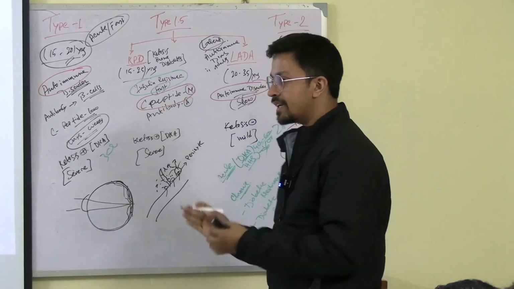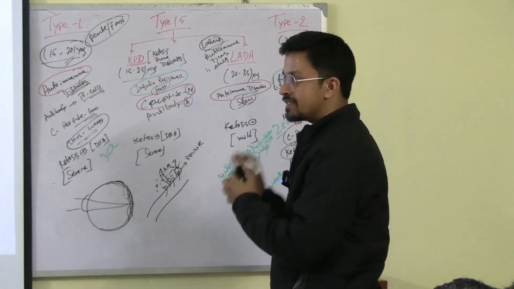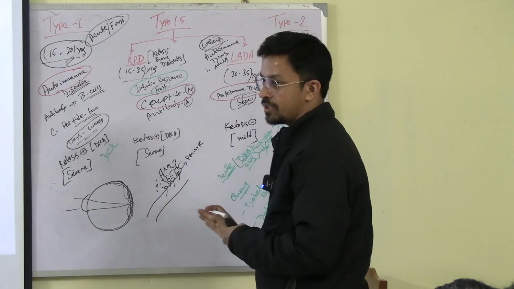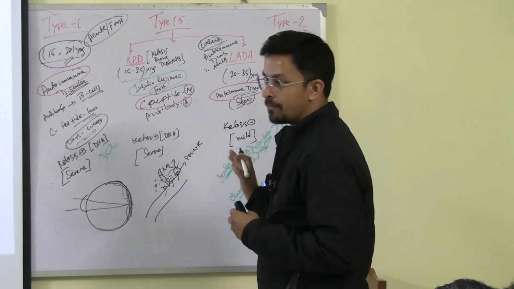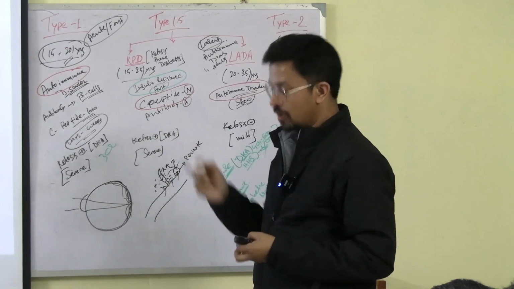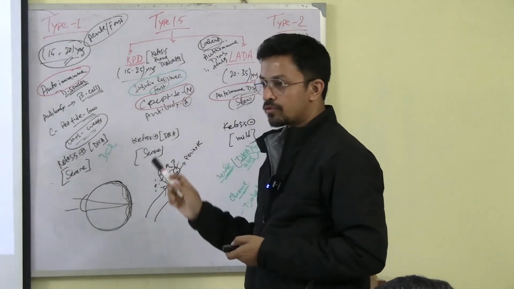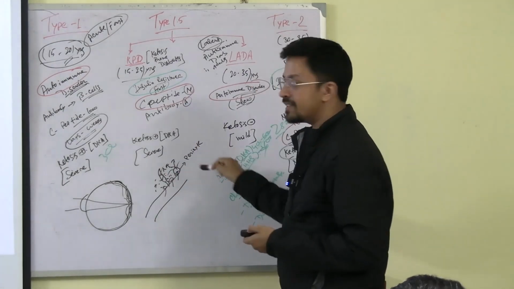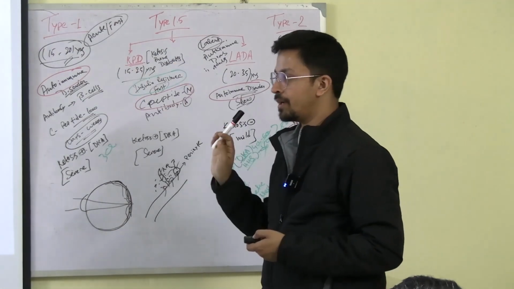Okay, neovascularization, नए तरीके से vessel develop करना. That is the meaning of this word, neovascularization. नए vessel develop करना. Okay, so these are the two things that is happening in case of diabetic retinopathy. Once there is neovascularization, another one is the destruction of the pericyte which is causing the pre-retinal hemorrhage.